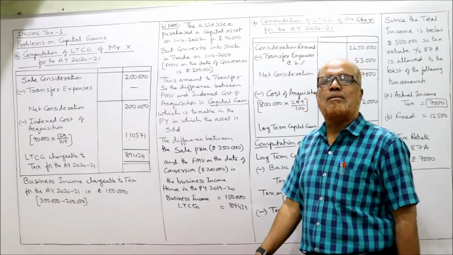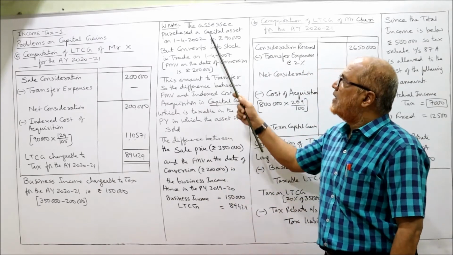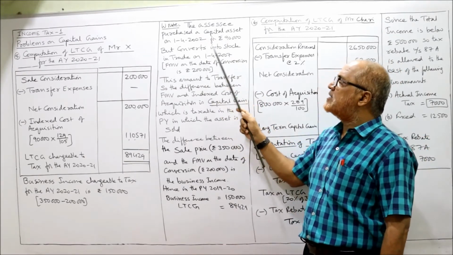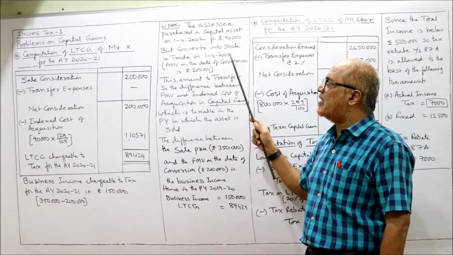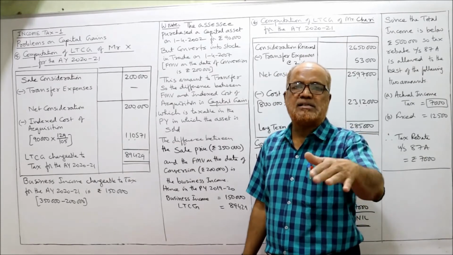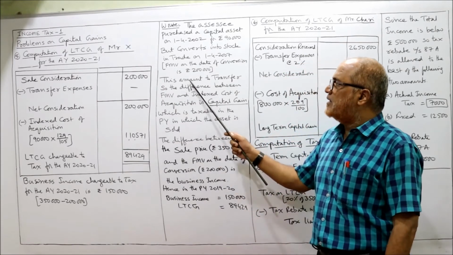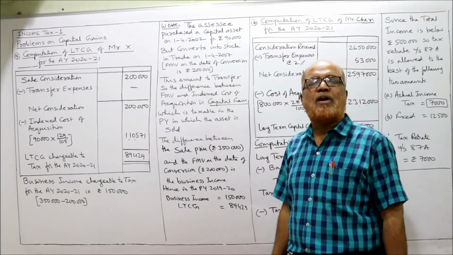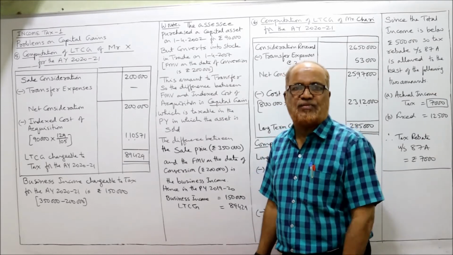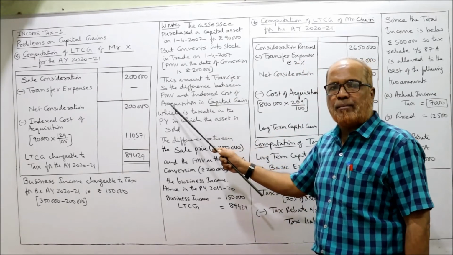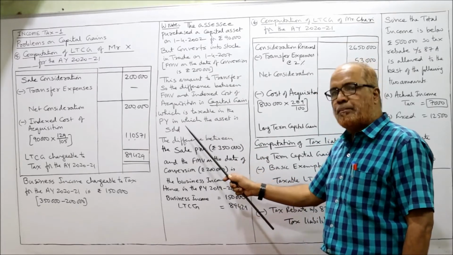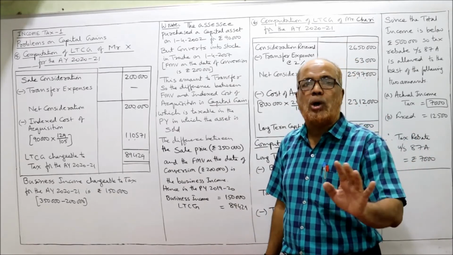Now in working note, you can write some explanation about this problem. The SSC purchased a capital asset on 1/4/2002 for 90,000, but converts it into stock in trade on 1st April 2007. FMV on that date is 2 lakh rupees. That is the new point. Converting the capital asset into stock in trade amounts to transfer according to the provisions of IT Act. Converting capital asset into stock in trade is transfer. And so the difference between fair market value and the indexed cost of acquisition is the capital gain, which is taxable in the previous year in which the asset is sold.